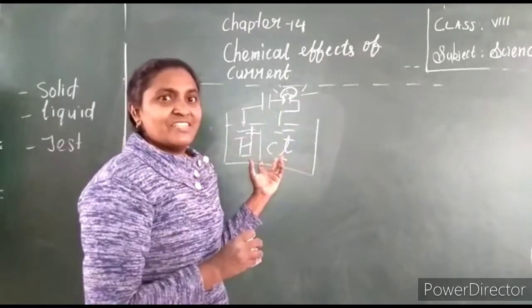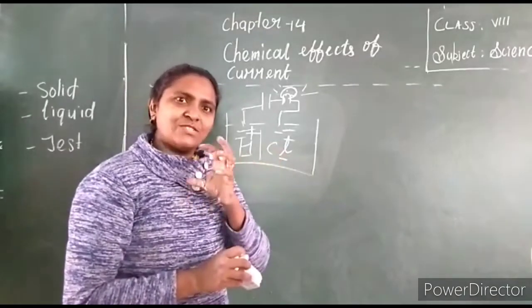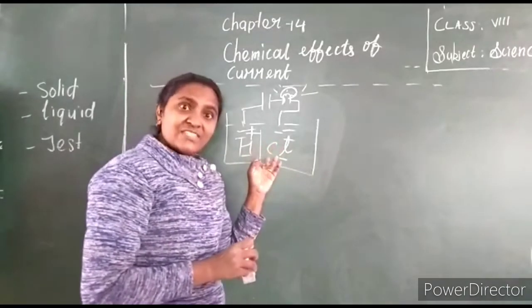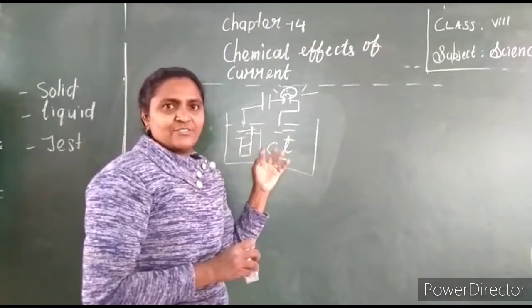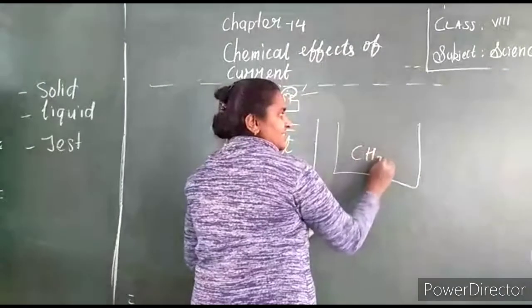This is called an electrolyte. We studied HCl. This is an electrolyte because the solution which produces ions, the solution which contains ions, is called an electrolyte. I am going to take another electrolyte, acetic acid.